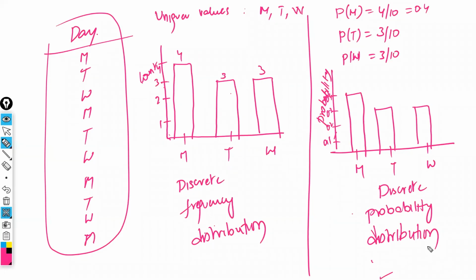If it is clear, next we'll move on to the continuous. Discrete is the easiest one compared to continuous. But of course, continuous is also easy, comparatively. Comparatively, it is dead easy.